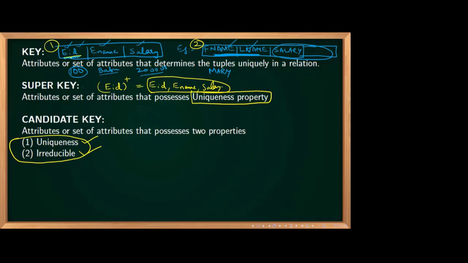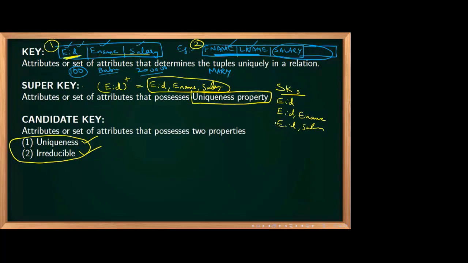Now you understood that EID uniquely determines all these things, so your answer is correct: EID is a super key. What else are super keys? EID combined with anything else is a super key. Yes or no? Please type yes or no. Yes, so EID with e-name is a super key, and EID with salary is a super key.